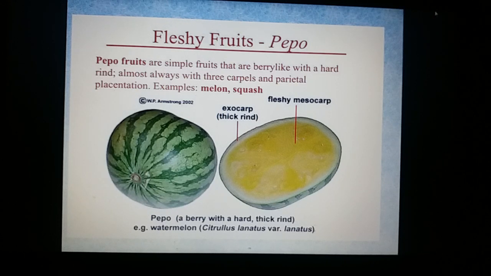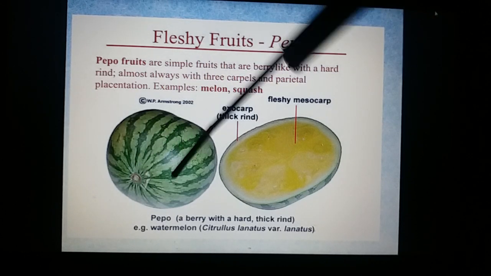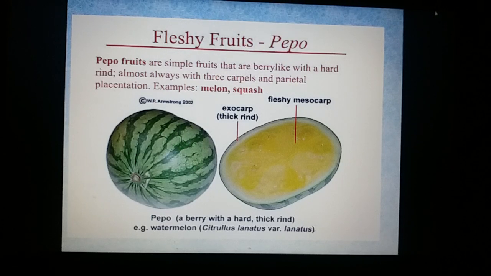The epicarp and mesocarp fuse to form a hard rigid layer. You could see it in the case of watermelon, and in the case of cucurbits. In all these cases, the epicarp fuses with the thalamus to form a hard rigid layer called the rind. The mesocarp and endocarp are fleshy and edible with numerous seeds inside. Such a fruit is called pepo, and we can quote the example of any cucurbit member.